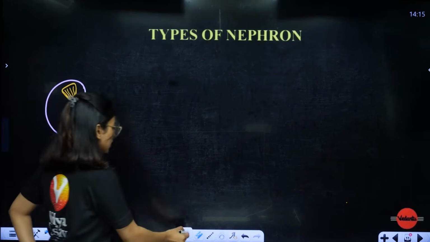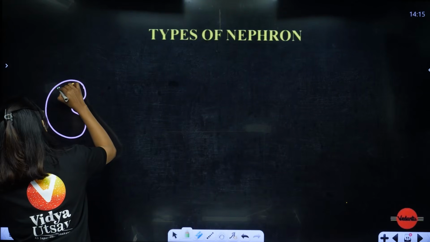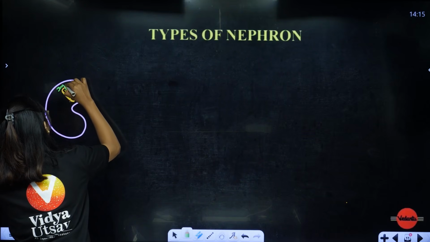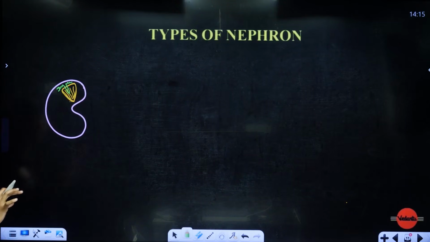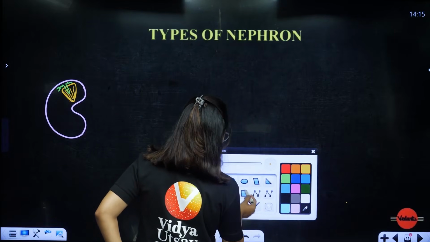And the nephrons, students, the Bowman's capsule, PCT will be in the cortex region, the loop of Henle will go to the medulla, so some portion will be in the cortex, some portion will be in the medulla. So in the diagram, what do we understand?